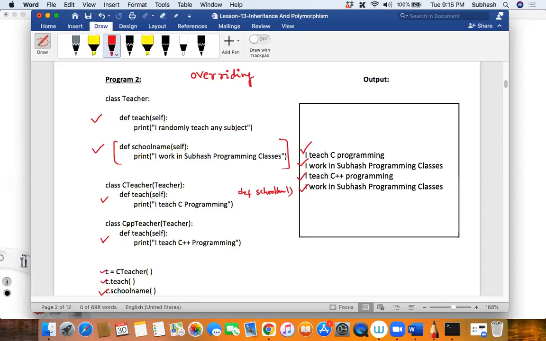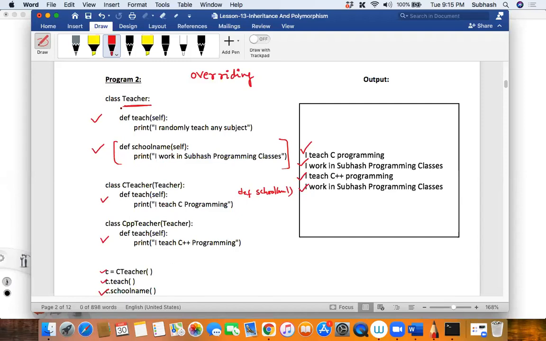Instead, why can't I group them into one particular class called a base class? Are you understanding what I'm saying or not? So I used a teacher class over here so that I can have a common method in the teacher class, and whoever inherits this teacher class can get that particular method. If I want to group that in common, don't you think we need this teacher class? We need this common class, my dear friends. Yes or no?